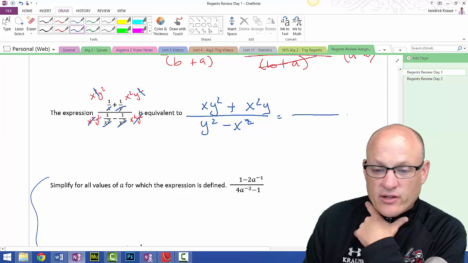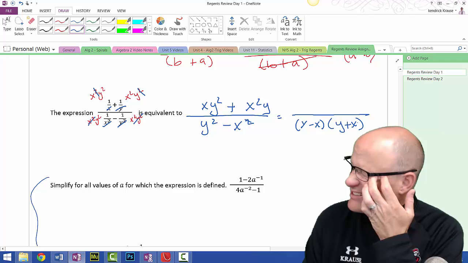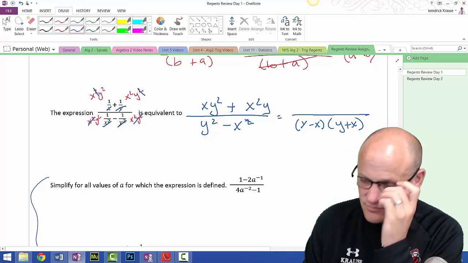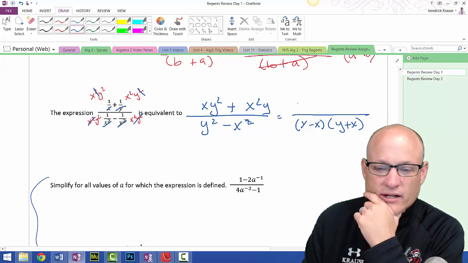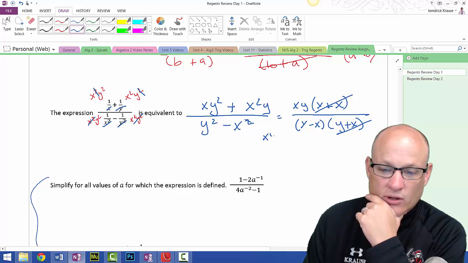And it's basically the same exact problem. This is x, y minus x, y plus x. Change that to a minus. And then this is going to take out an xy, and I'm left with y plus x. y plus x's cancel, and I'm left with xy over y minus x.